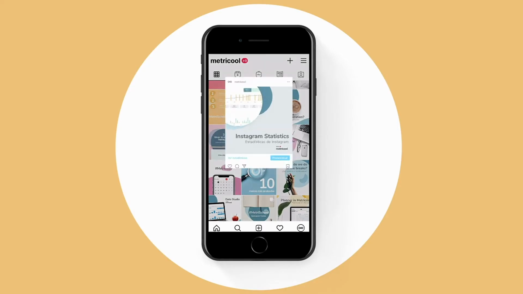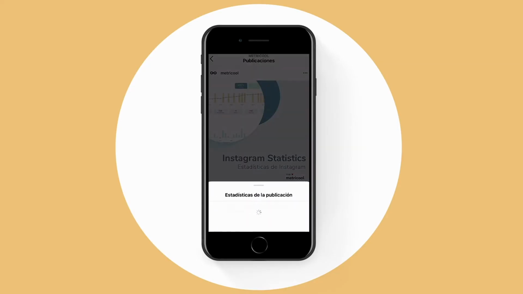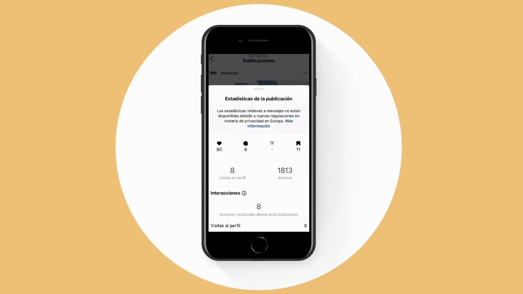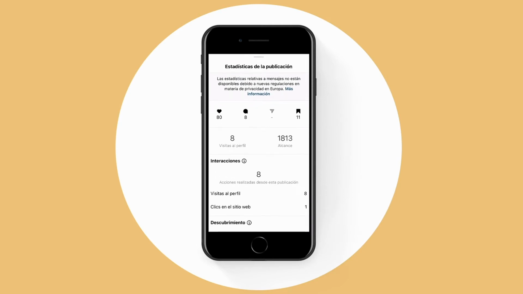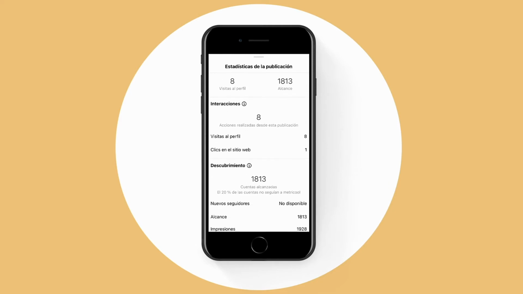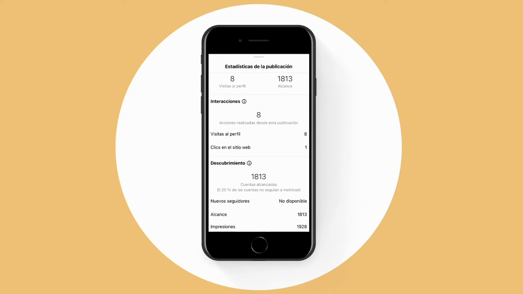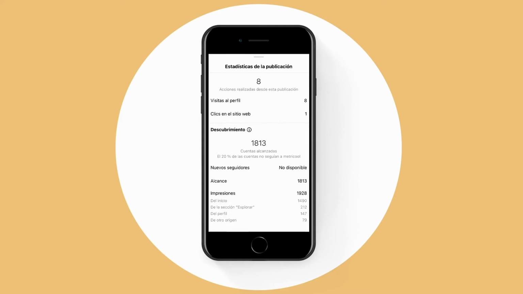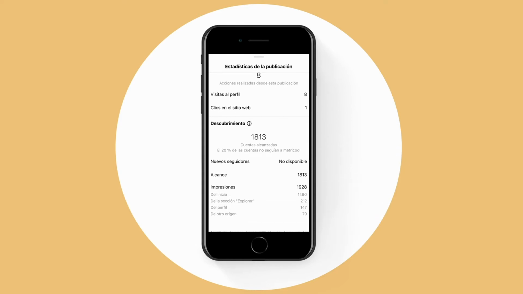If you go to one of your posts, just below the image, the statistics button will appear. And when you click it, you can see the likes, comments, the times your post has been sent to another person, and the times it has been saved. In addition to the actions that have been taken since the publication, you can check the visits to the profile or clicks on the website, reach, new followers, and impressions. So the first step is to meet the protagonists of the Instagram statistics, among which we have likes.